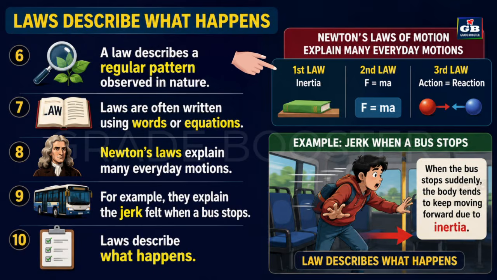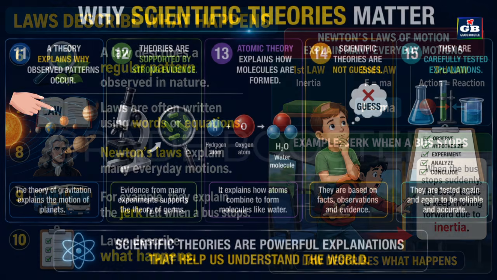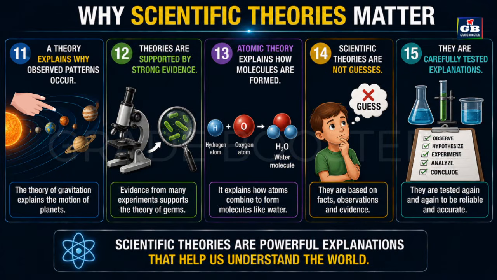A law describes a regular pattern observed in nature. Laws are often written using words or equations. Newton's laws explain many everyday motions. For example, they explain the jerk felt when a bus stops. Laws describe what happens. A theory explains why observed patterns occur.